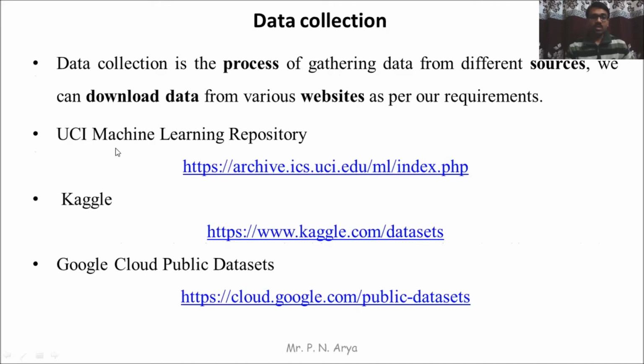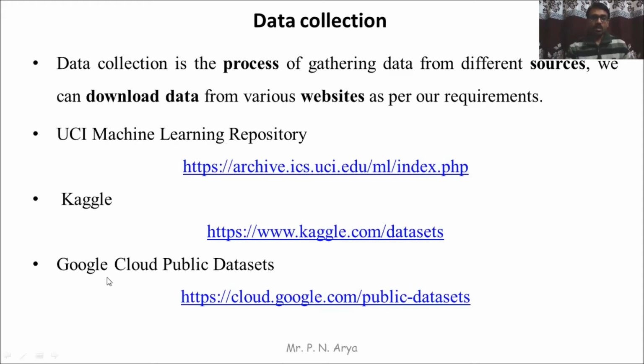First is the UCI machine learning repository. We can download data from the UCI machine learning repository. The UCI machine learning repository provides a huge amount of data. We can download any kind of data from it and use this data in our research or in our project. The next is Kaggle. Kaggle also provides lots of data. We can download data from the Kaggle website.